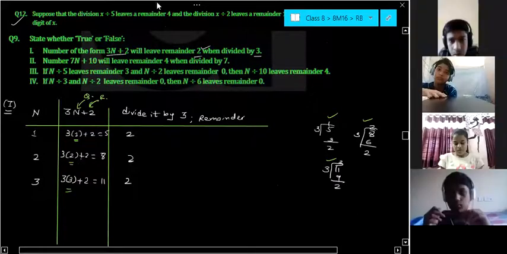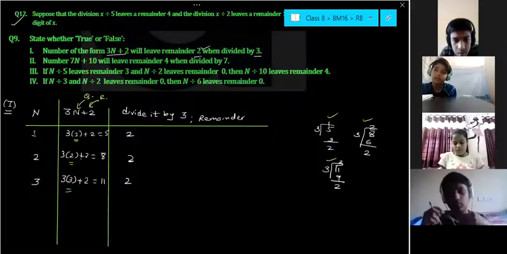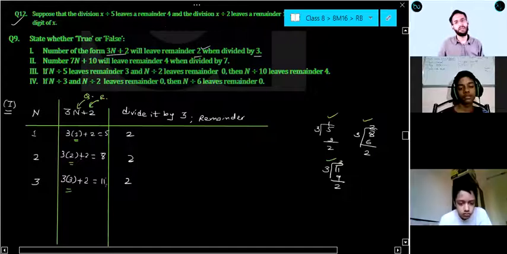Okay, so check here. If it is 3n plus 2, put different values of n here. Suppose I am putting n equal to 1, 2, 3. 3 1s are 3 plus 2, 5. 3 2s are 6 plus 2, 8. 3 3s are 9 plus 2, 11. So this is 5, 8 and 11. If you divide them by 3, check: 5 by 3, we got 1 quotient and 2 remainder. 8 by 3, we got 2 quotient and 2 remainder. 11 by 3, we got 3 as quotient and 2 as remainder. Yes, only for 3, because in the question they are asking only for 3.